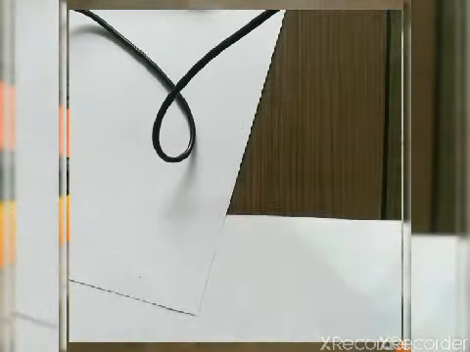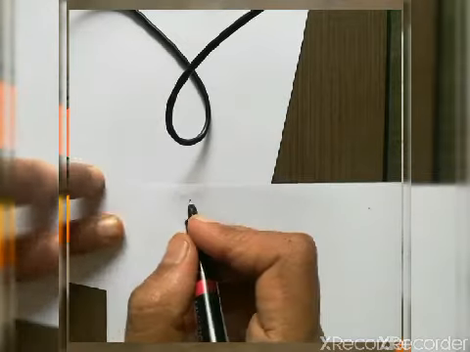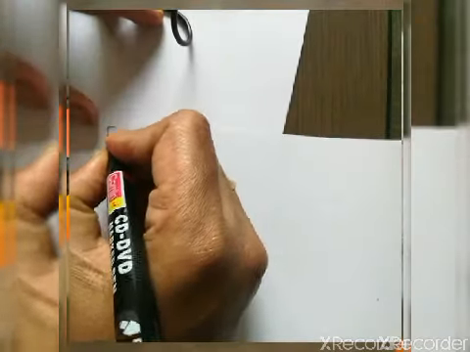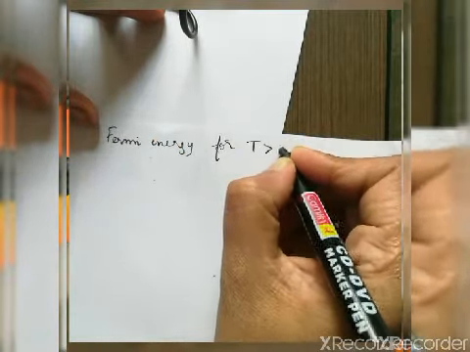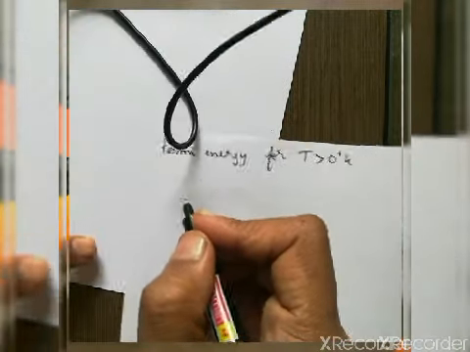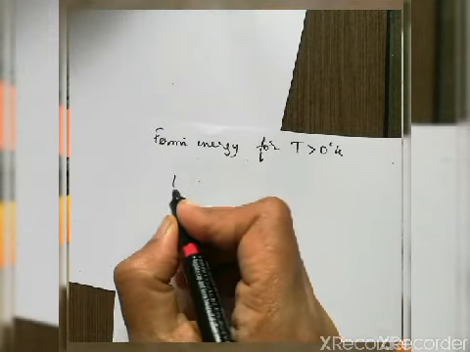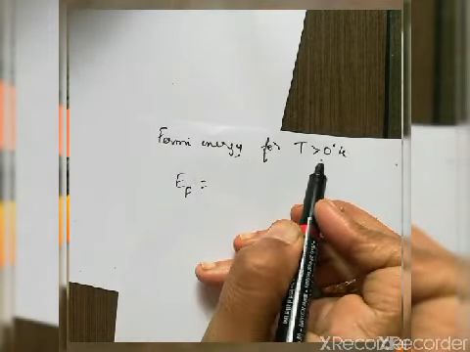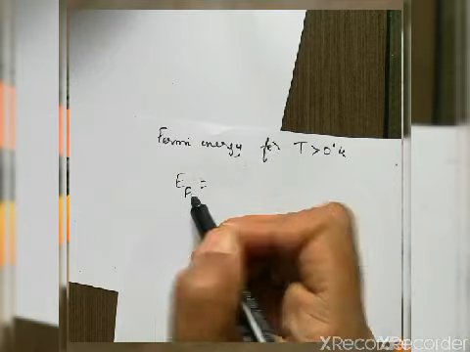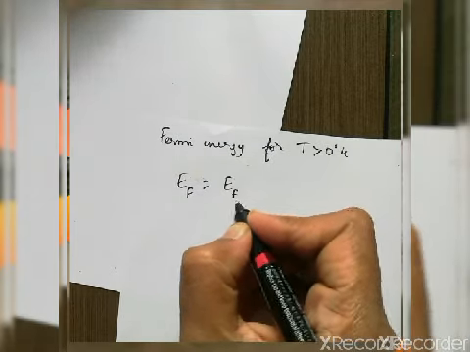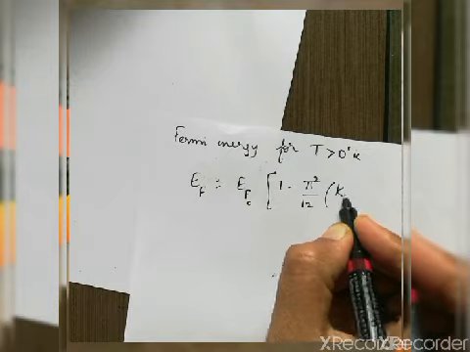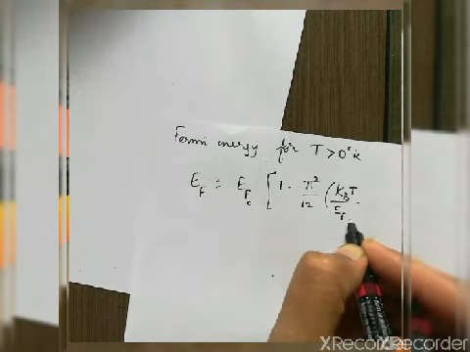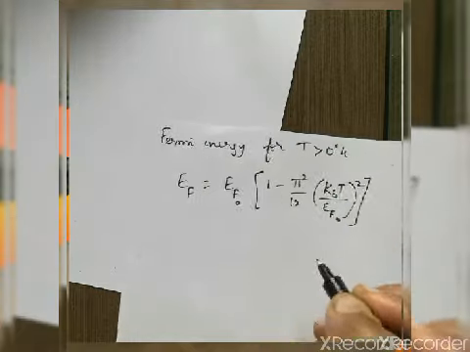Now for Fermi energy at T greater than 0 degree Kelvin, the expression is simply given by EF is equal to, it will be in terms of EF naught, into 1 minus pi square by 12 into kBT by EF naught to the power of 2. The higher order terms are cancelled here.